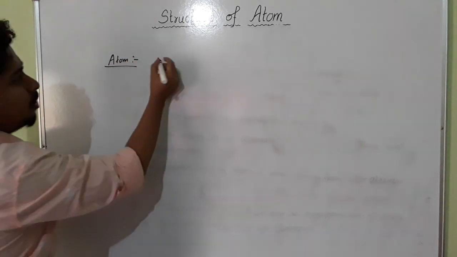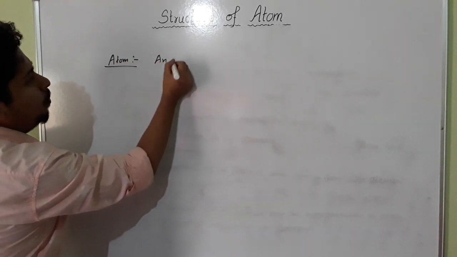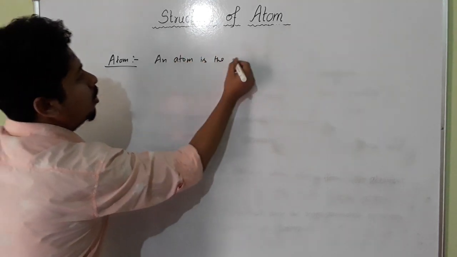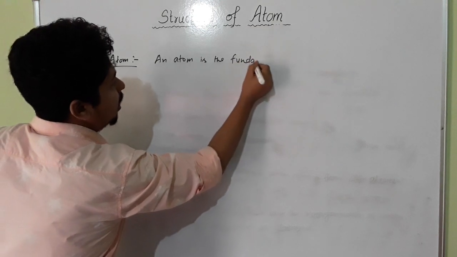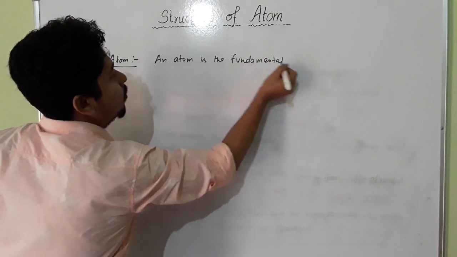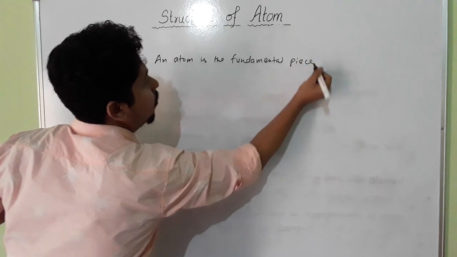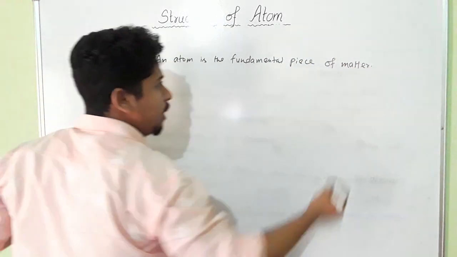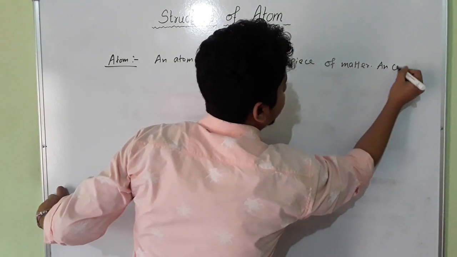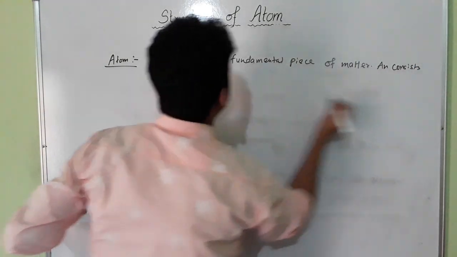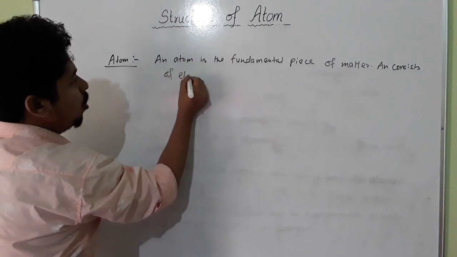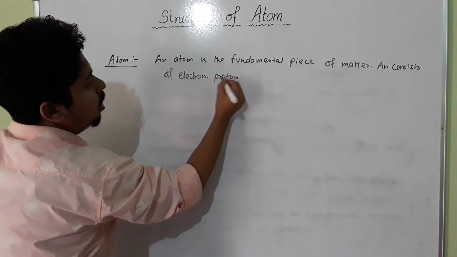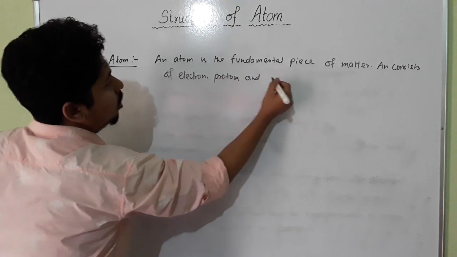Now, if you write, an atom is the fundamental piece of matter. Okay. Fundamental piece of matter. An atom consists of electron, proton, and neutron.